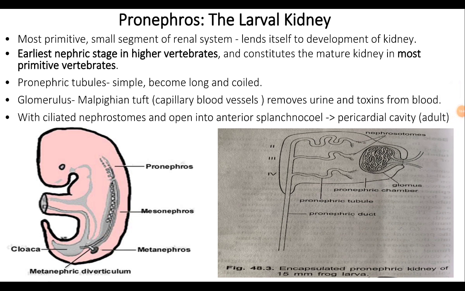In pronephros type of kidney, the pronephric duct is just a duct for excretion, and it does not transport gametes. The gametes in hagfishes are sent out through the pores from the body cavity, and in teleosts the gametes are sent out through mesenteric folds that serve as gonoducts.